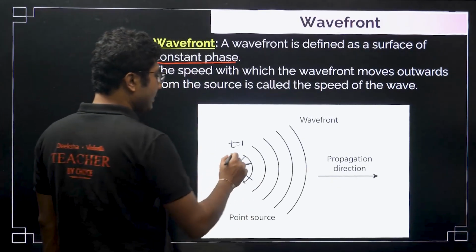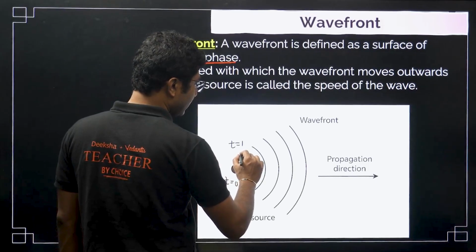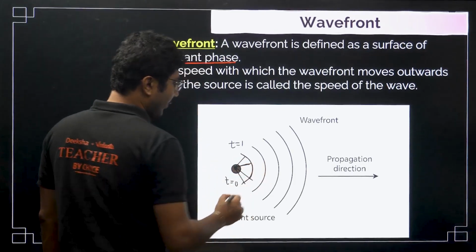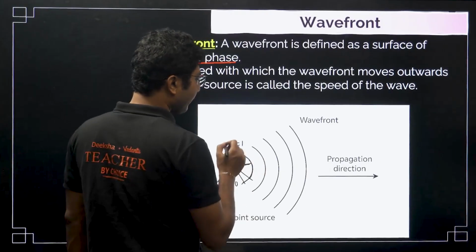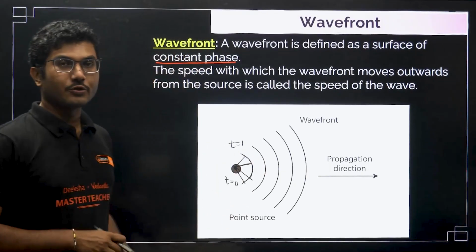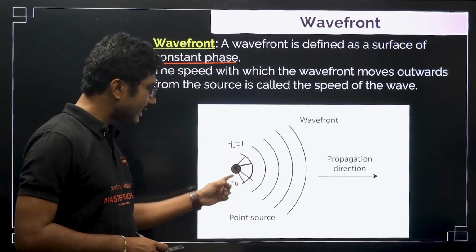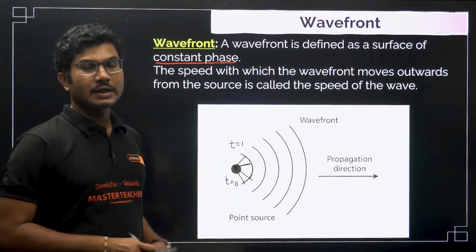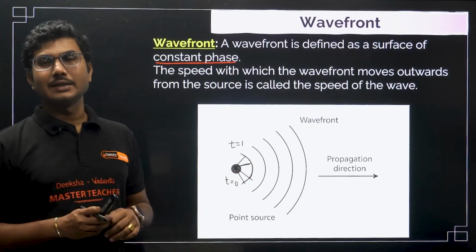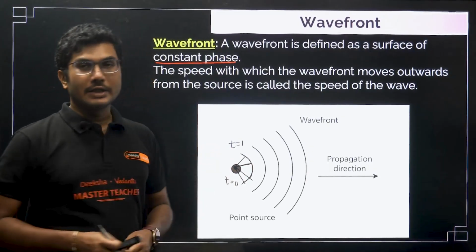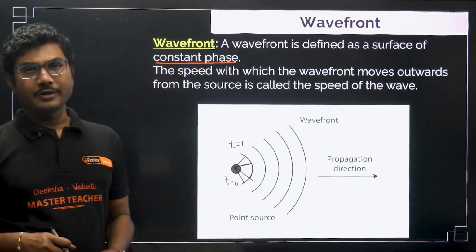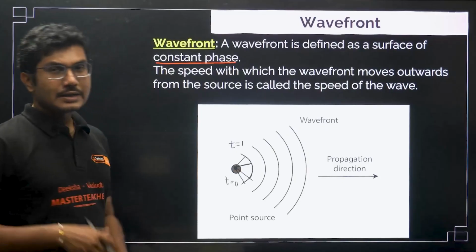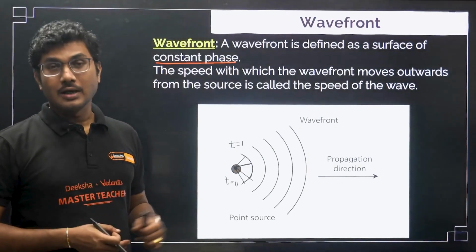So, when we join all such possible points, we will say this is a surface of same phase. That represents that all the lights reaching here all started their journey together from this point P. Some lights will come after them as well.